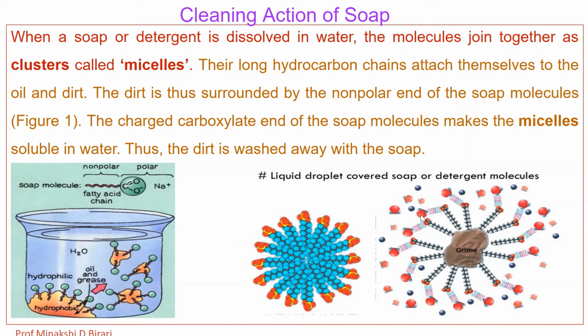The COO minus Na plus, that polar end, is attracted by the water molecules and surrounded by them. Thus the dirt is washed away with the soap. Here also we can observe the hydrophilic end and the hydrophobic tail. Hydrophobic is the tail, and the head is hydrophilic.